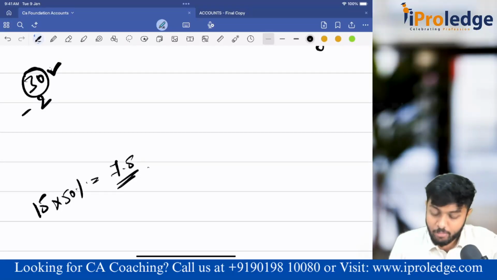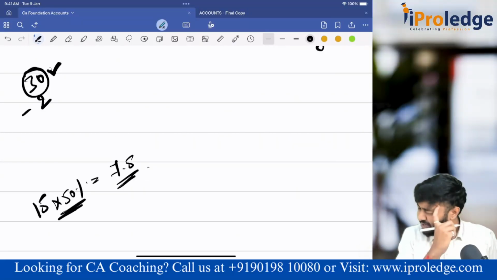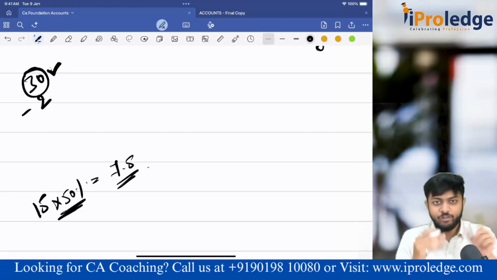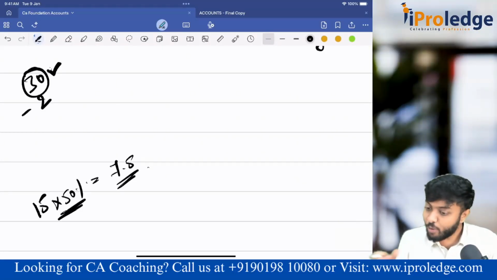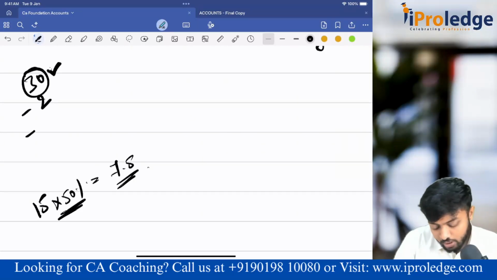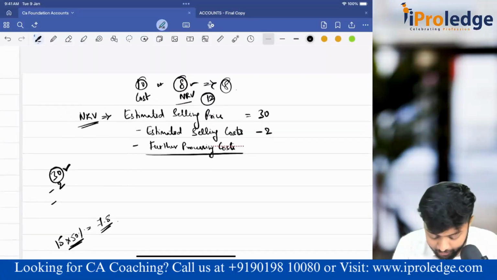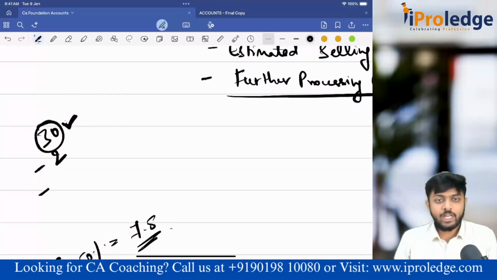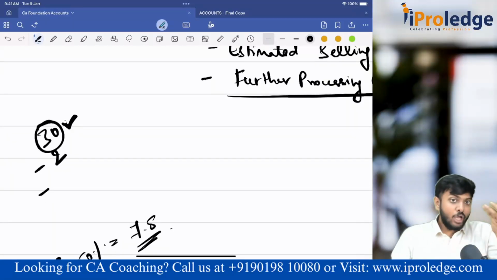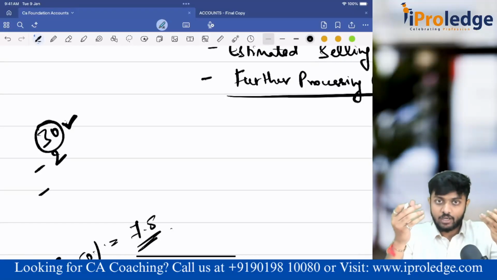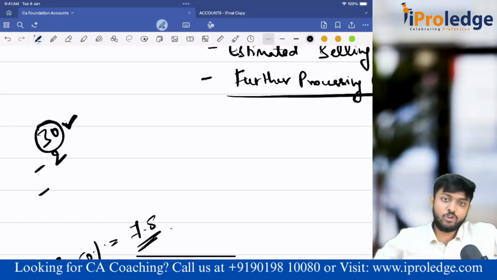Say suppose I'm valuing WIP and only 50% is done. That means still 7.5. Total 15 I'm supposed to incur to produce. Out of that, 7.5 already incurred, still 7.5 yet to be incurred. Correct? So what I'll do is I'll also subtract the further processing cost. Now tell me, with respect to this WIP which I am valuing, 30 was the estimated selling price, minus 2 cost to sell, minus what is the further processing cost? That means to make this WIP finished, what is the further cost that I am supposed to incur?